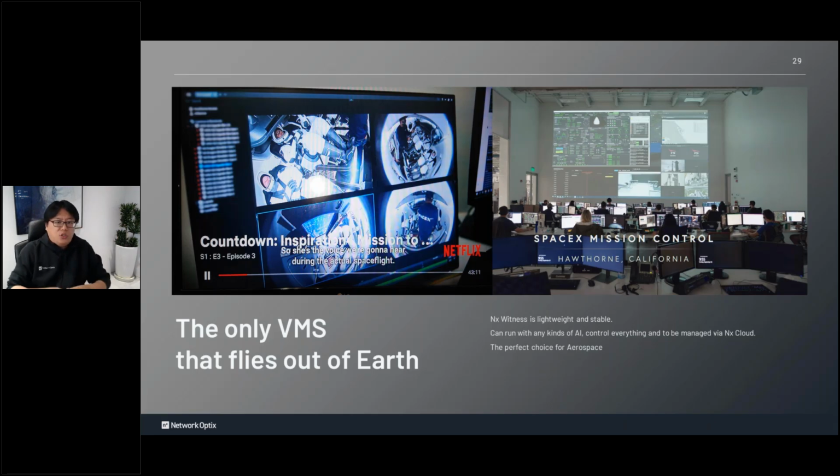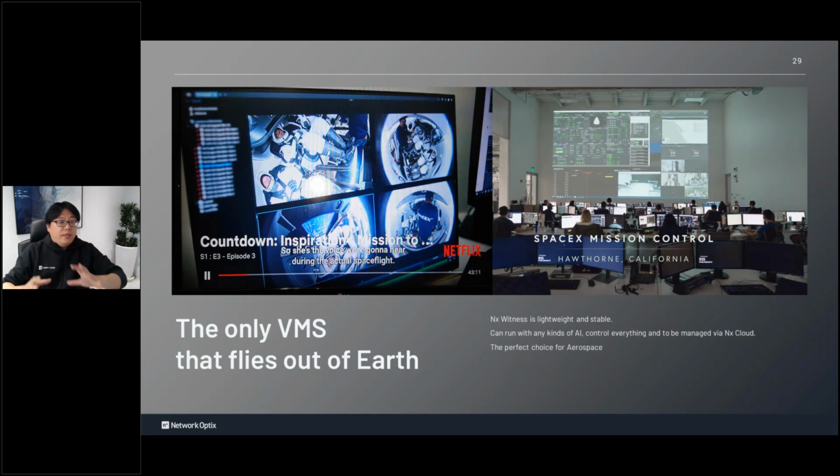Because NX Witness, as I introduced, is very lightweight. In a rocket, you cannot put a heavy server inside. Instead, they use NX in a small video box so that you can run AI together with NX Witness. NX is also a very open platform, so they can integrate their AI very easily with NX.